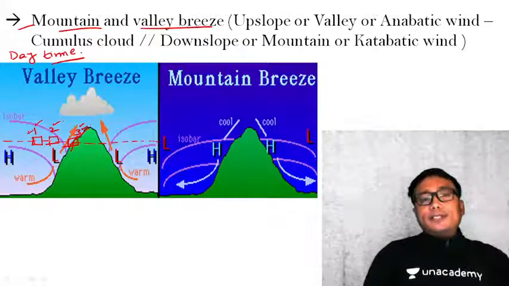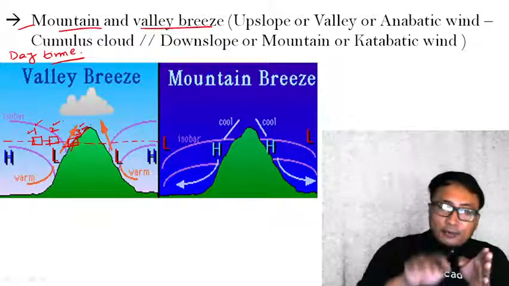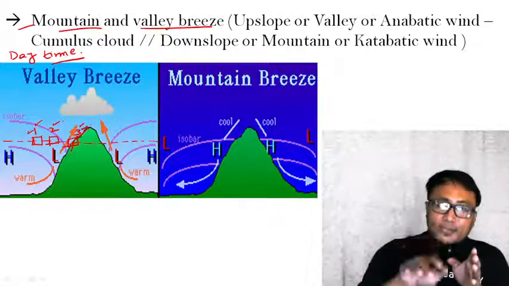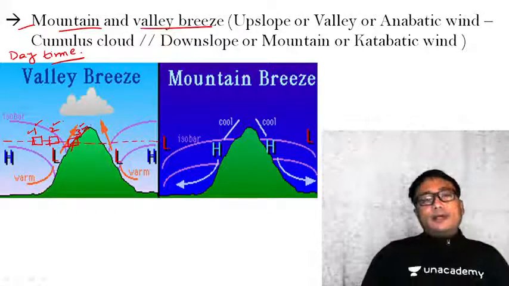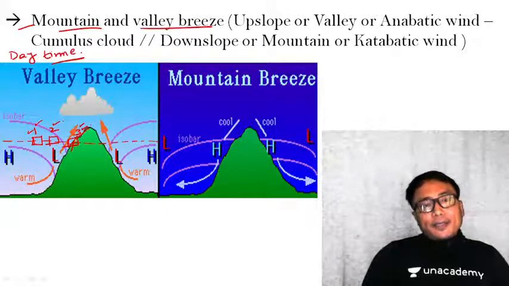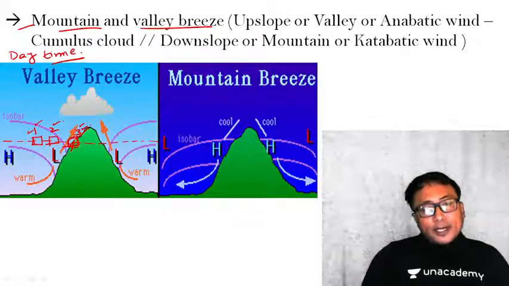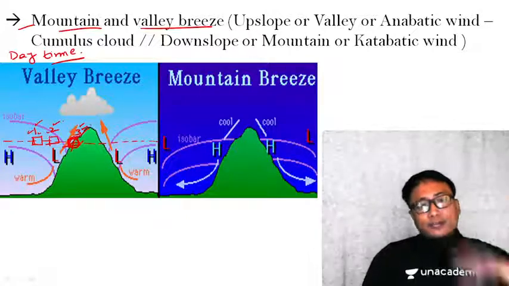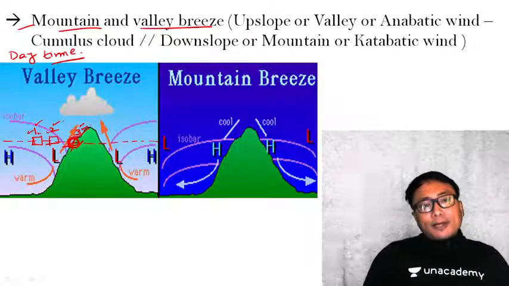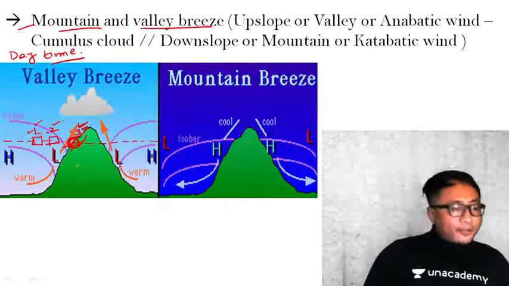The reason is very similar to how heating and cooling of the land is much faster as compared to the water. A similar example can be applied here. Here, air parcel number 3 is in contact with the land, but air parcels 1 and 2 are not in contact. So the heating of air parcel number 3 will be much faster.